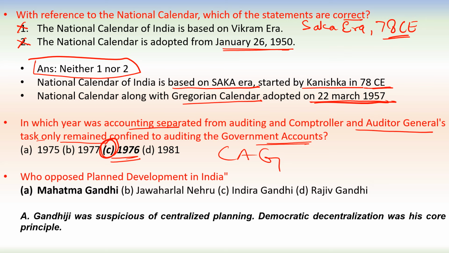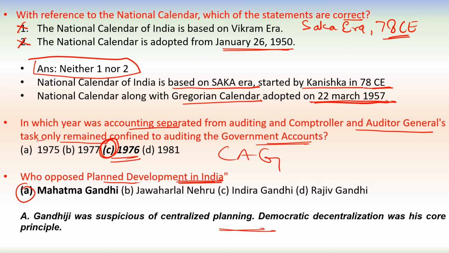Next question. Who opposed plan development in India? Plan development came with the Planning Commission and 5-year plans. So this plan development was opposed by Mahatma Gandhi. Actually, Mahatma Gandhi was suspicious about centralized planning, and his vision was clear.